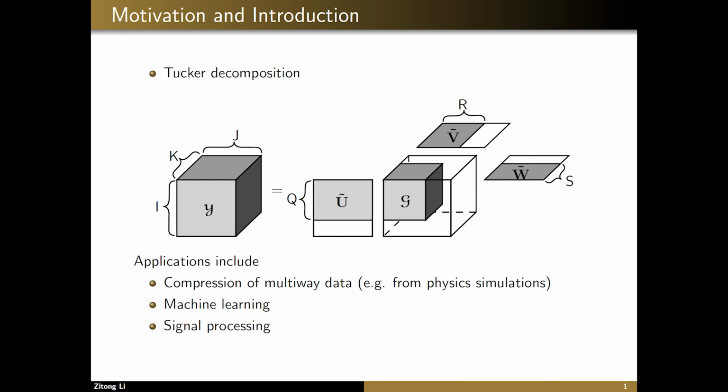Tucker decomposition is one of the most popular tensor decomposition algorithms. The general idea of this algorithm is that when given a dataset in a tensor form, we can approximate it as the product of a much smaller core tensor and several factor matrices. Tucker decomposition has a wide range of applications, including data compression, machine learning, and signal processing, just to name a few.